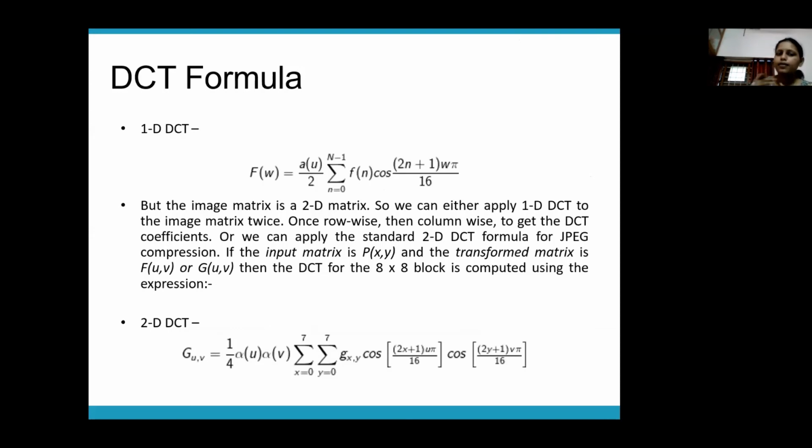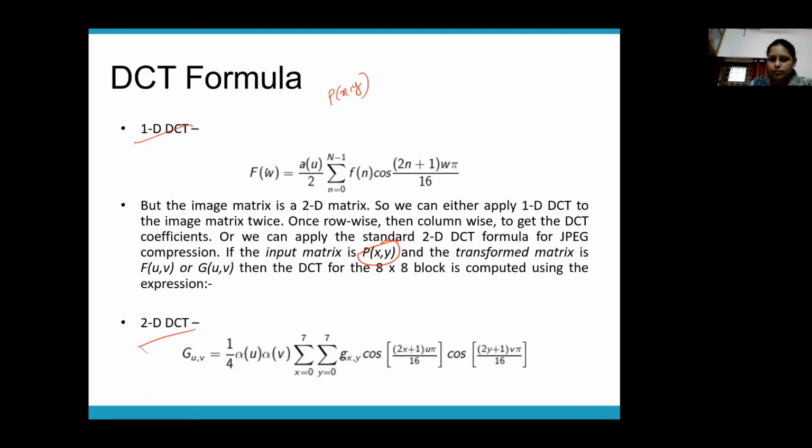You can do it with either a one-dimensional discrete cosine transform or a two-dimensional discrete cosine transform. This is the standard formula for converting your image from spatial domain to frequency domain. You have to apply this formula for every x, y pair. So if P(x,y) is an element in your input matrix, for every P(x,y) you will have to apply what?